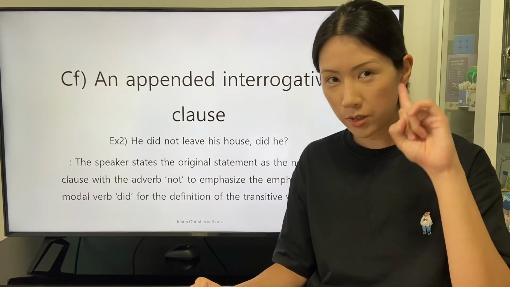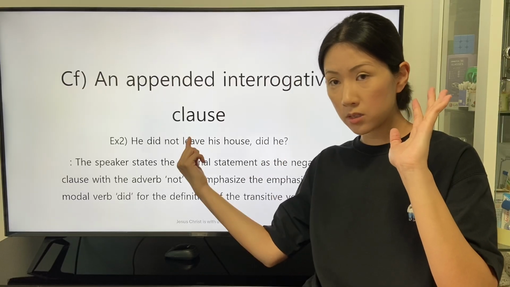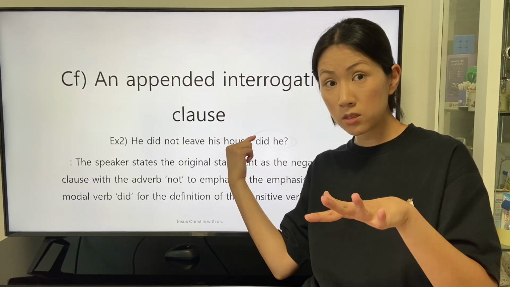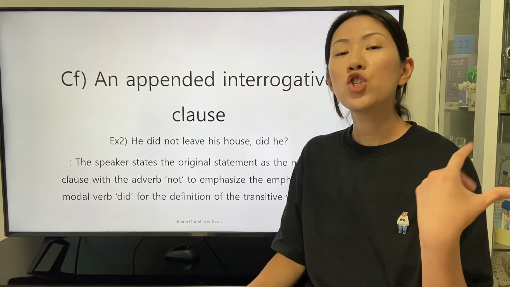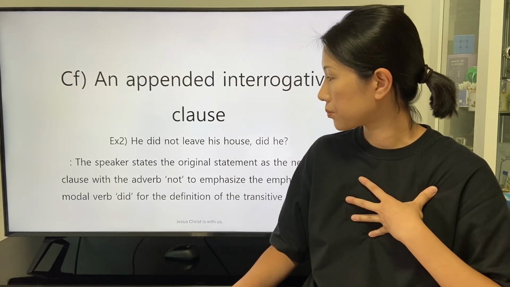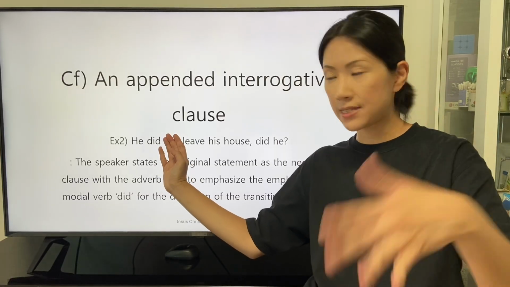We can also understand that the adverb not in the statement emphasized by the appended clause is applied to emphasize the intent of the speaker stated in the positive statement.